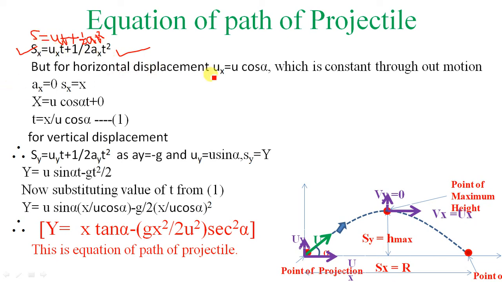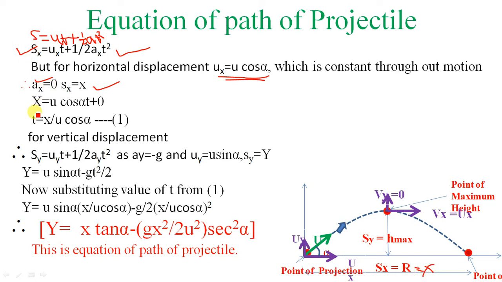For horizontal displacement, u_x is equal to u cos alpha, which is constant throughout the motion. Therefore a_x is equal to 0 and s_x is equal to x. So I have denoted s_x, the horizontal displacement, by the symbol x.